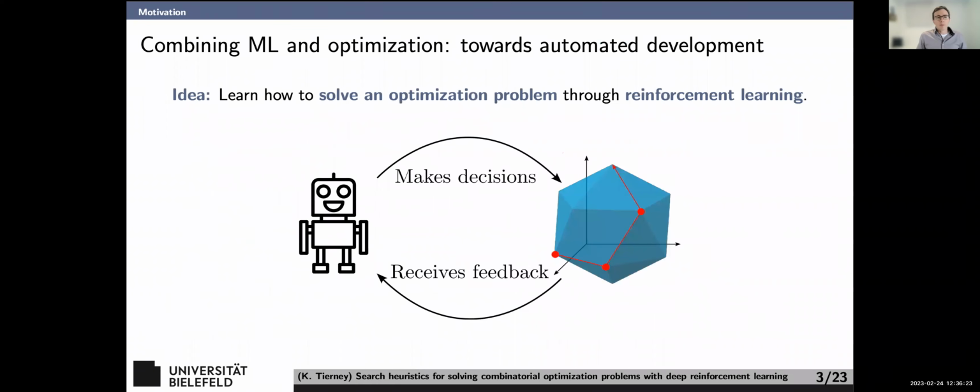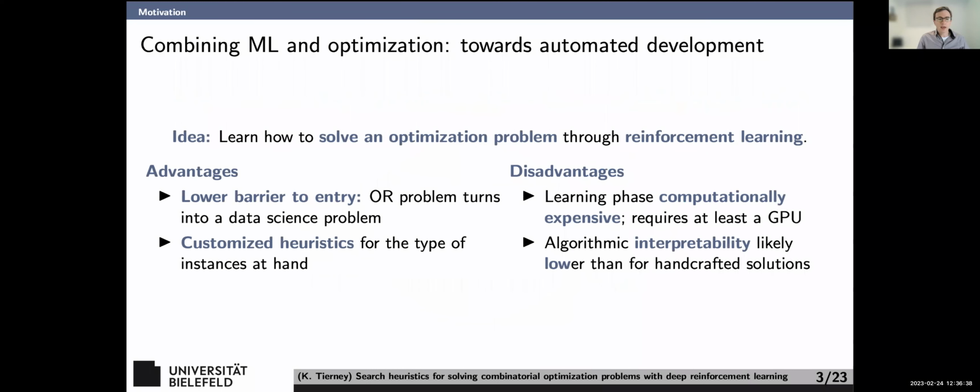Our goal with this work is to combine machine learning and optimization to move towards automated algorithm development. Basically, what we'd like to do is solve optimization problems through reinforcement learning. That has a few advantages and disadvantages. The first advantage, at least my hope, is that it lowers the barrier to entry, that we essentially turn OR problems to some extent into more of a data science problem, in the thinking that you have a lot of data scientists out there.